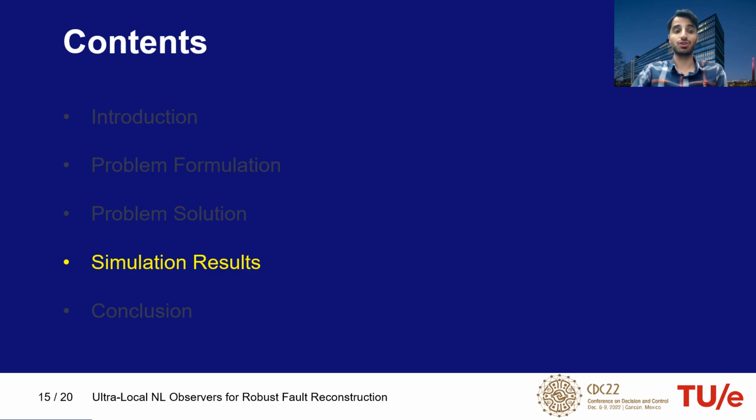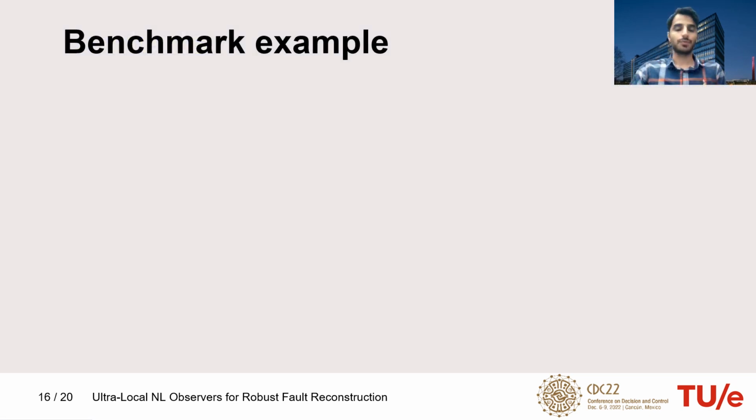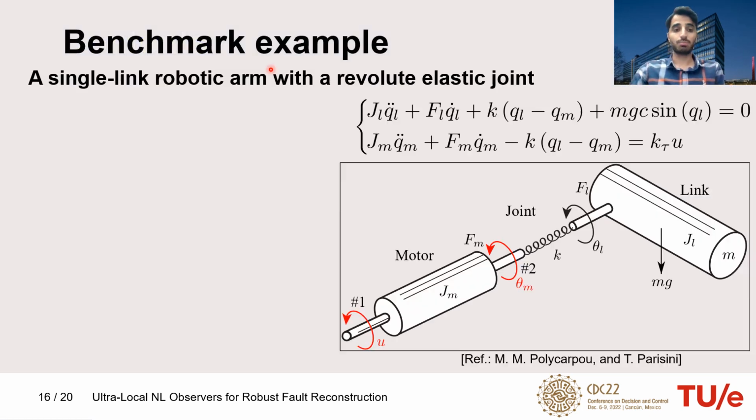Now, simulation results. We have applied the proposed method to a benchmark system, which is a single link robotic arm with a revolute elastic joint. This system is taken from the work of Marius Polycarpou and Thomas Parisini. The schematic of the system is shown here, and its motion equations are shown here.